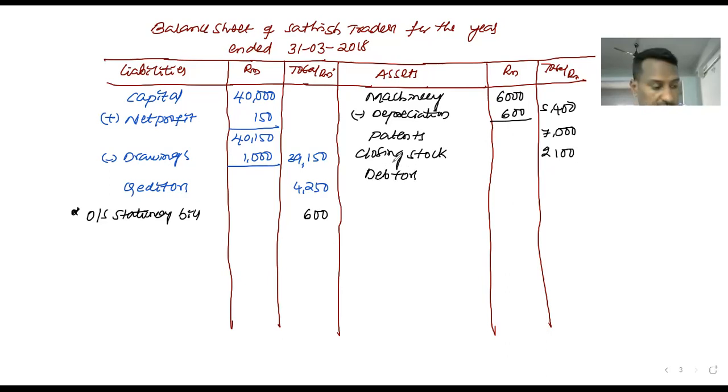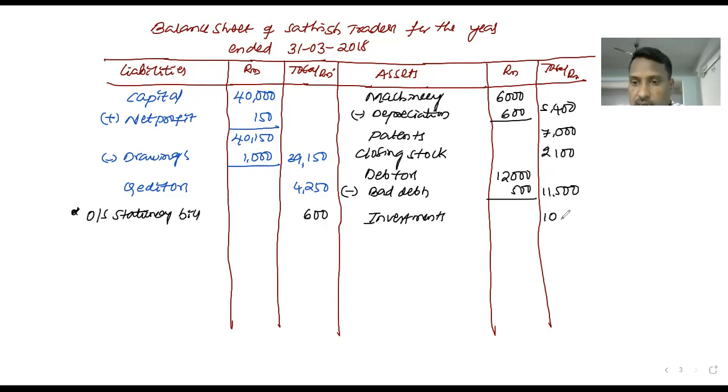Debtors is also an asset, 12,000. For this, debtors have the adjustment of bad debts 500. 12,000 minus 500 is 11,500. Next, cash in hand. Sorry, investments are also there. Investments is also an asset, 10,000.